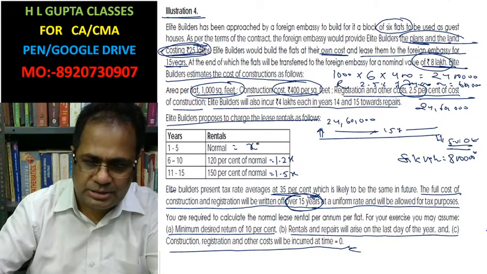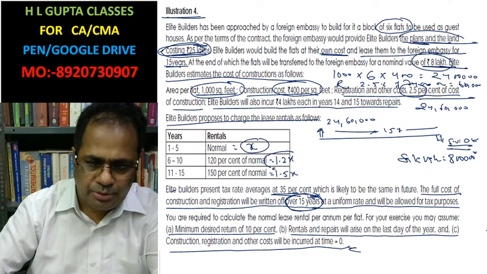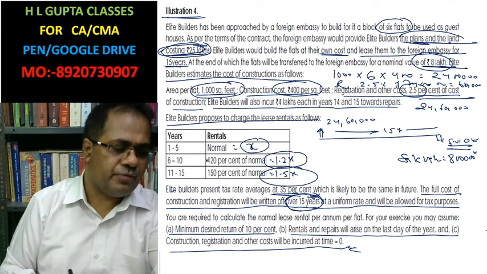Suppose the normal lease rent is x, then 1.2x, then 1.5x.